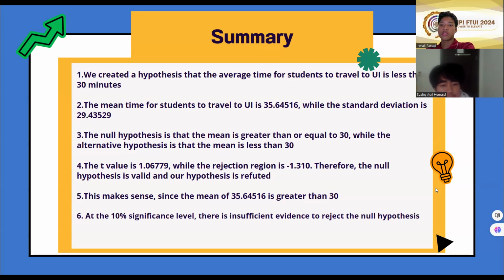Five, this makes sense since the mean of 35.64516 is greater than 30. Six, at the 10% significance level, there is insufficient evidence to reject the null hypothesis.